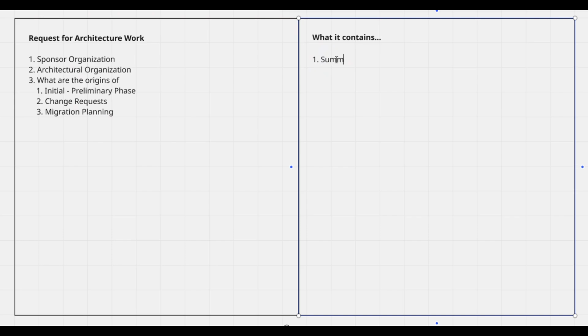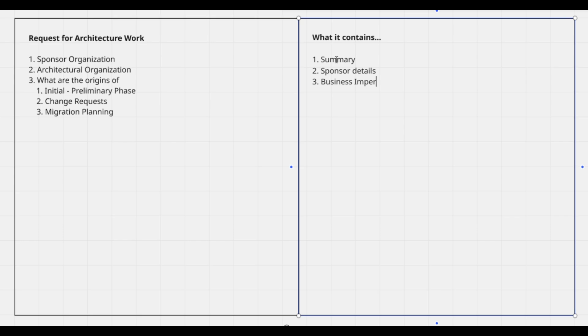It contains, as with any document, a summary. That summary is a brief description of what architecture the sponsor is looking for, and then sponsor details like name, their organization name, and then the contacts, whom this architectural organization should contact in case they need any information or any help to understand their need.